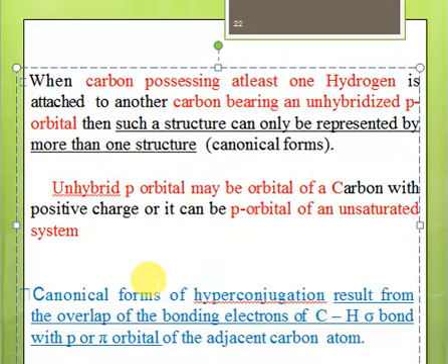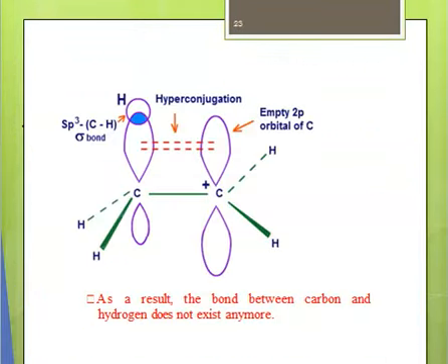So the canonical forms of hyperconjugation result from overlap of bonding electrons of the sigma bond of C-H and the p or pi orbital of the adjacent carbons, right? In resonance it was the overlapping of p orbitals of a pi system, but in hyperconjugation, here we have the sigma bond of the C-H bond overlapping with the p or pi orbital of the adjacent atom. So let's represent the process of hyperconjugation.